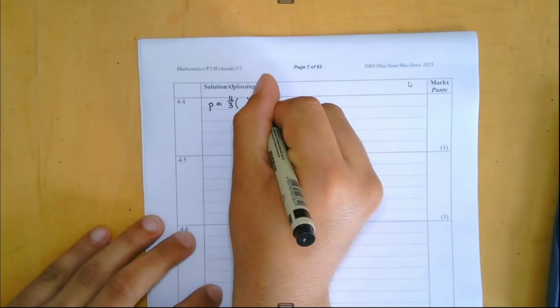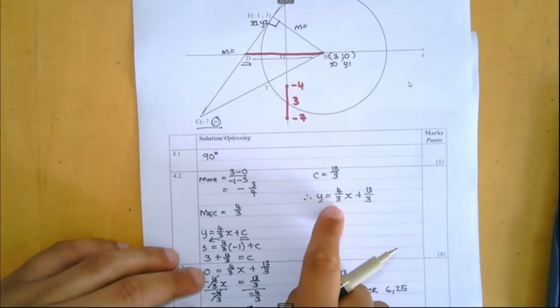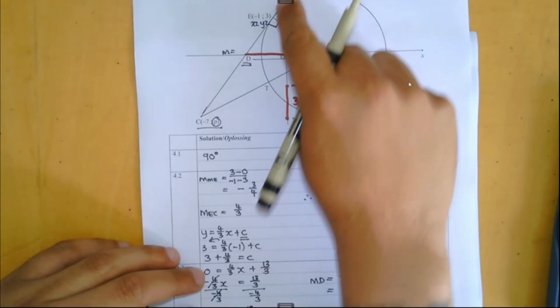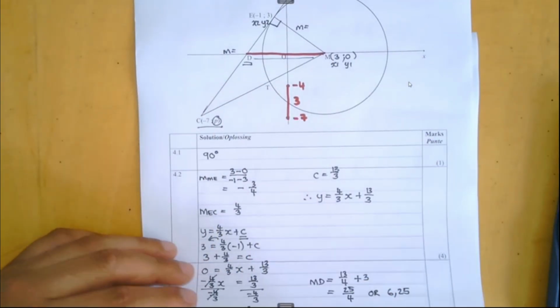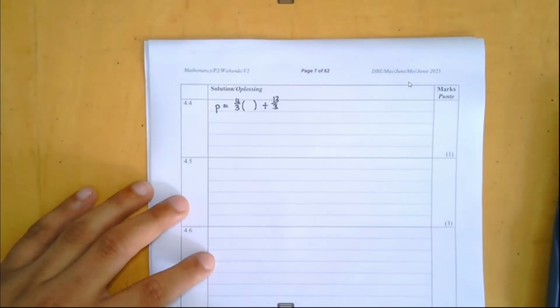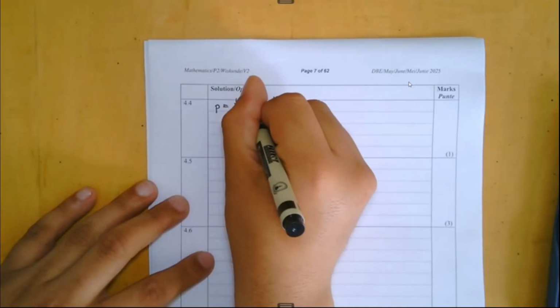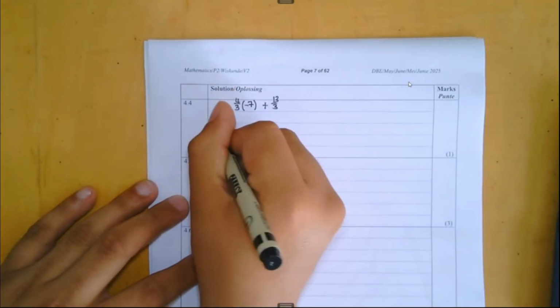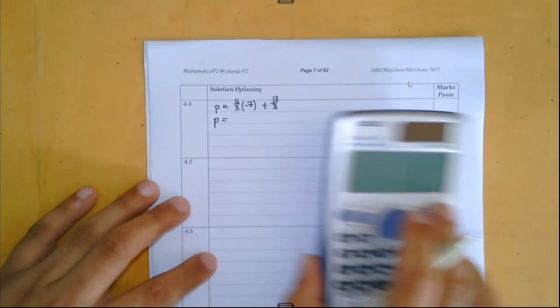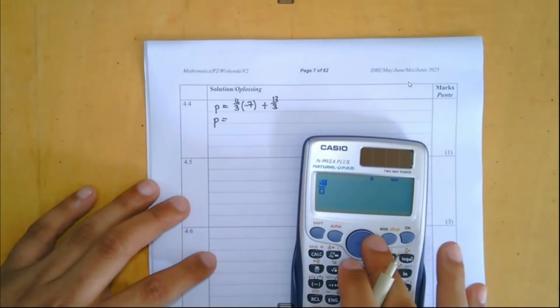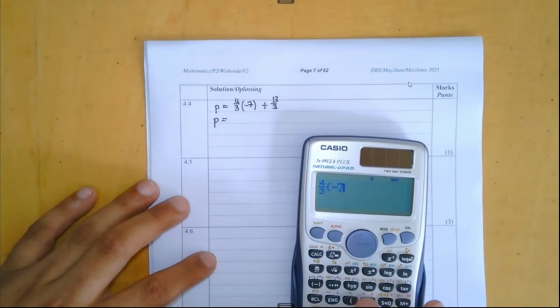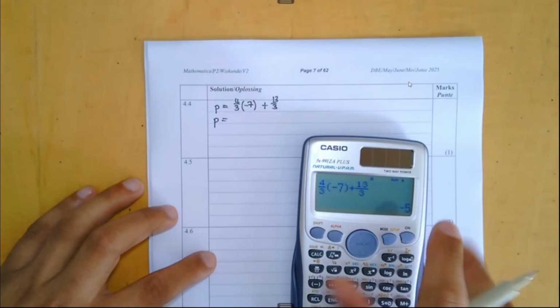Again, where am I getting that from? This is just the equation that I found for this line, right? For that tangent over there. So I'm subbing it in, and my x value at C is -7. So I'm just going to type all of that in to go and work out what this is. So 4/3 times -7. And if we did everything correctly, this is also confirming that that equation is right, -5.